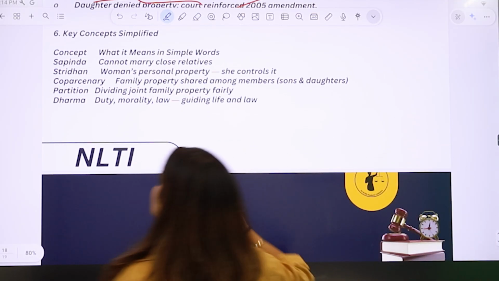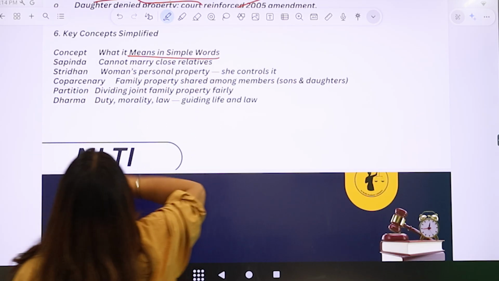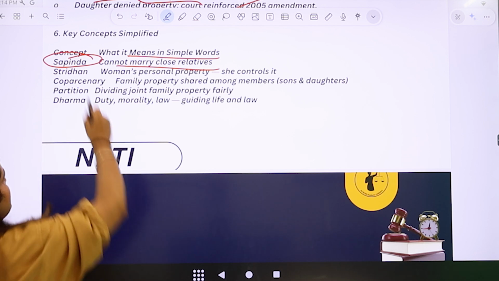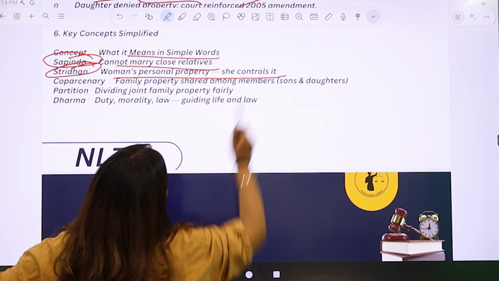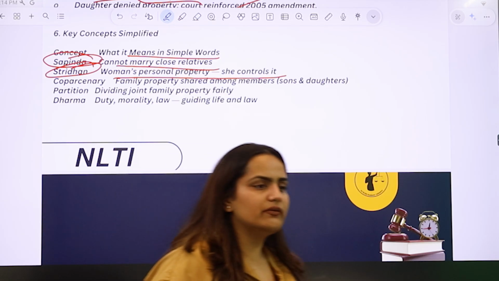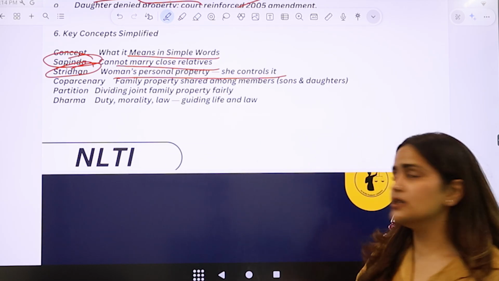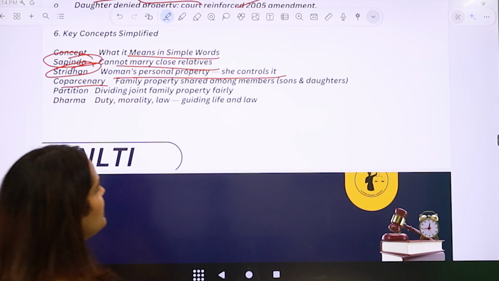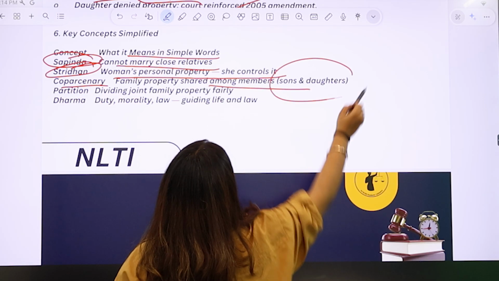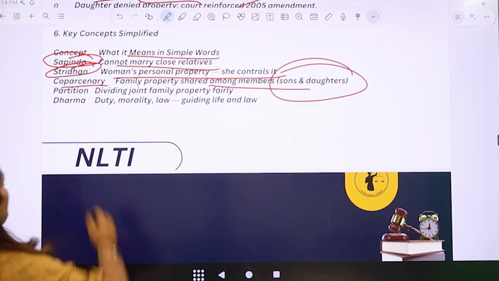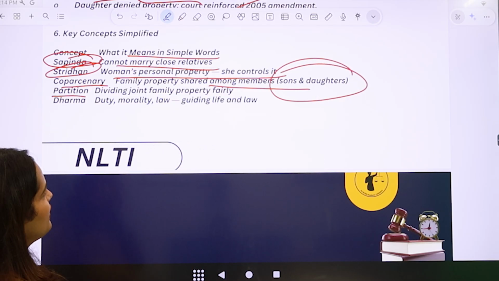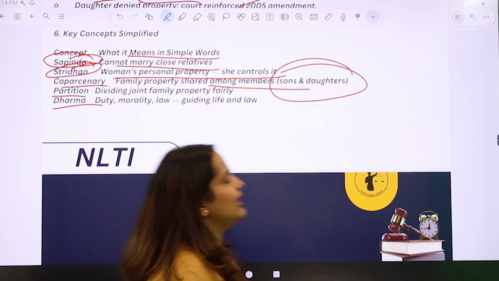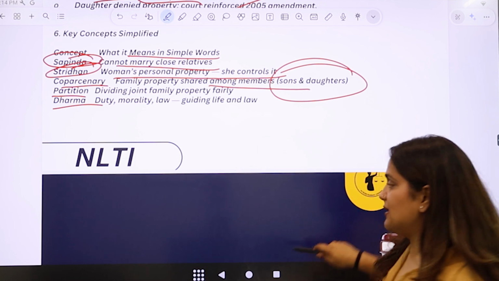Now, here are a few concepts. Number 1, what it means in simple words. Sapinda. What is a sapinda? Cannot marry in close relatives, right? What is Stridhan? Stridhan is a woman's personal property. She can control it. For example, the gold that is given to the women, even that can be taken as her Stridhan. Then we have something known as coparcenary. Who is a coparcener? Family property shared among the members, and the members are known as the coparceners here. Then partition. Partition means dividing Hindu joint family property fairly. And what is dharma? Duty, morality or law. That is guiding life and law is what basically it means.